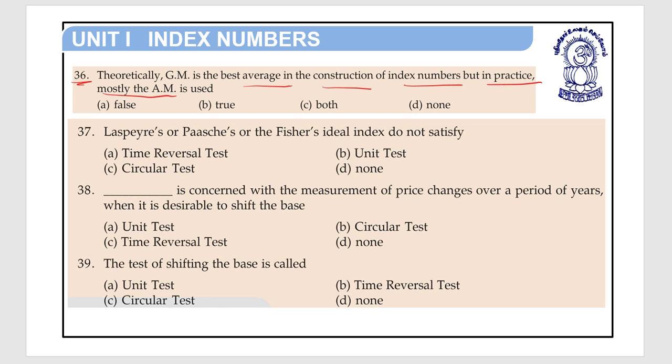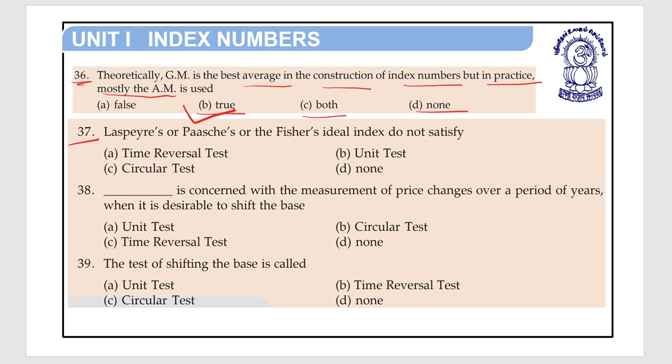Option A false, option B true, option C both, option D none. So here that is true. AM is mostly used. Theoretically, GM is the best average in the construction of index numbers, but in practice, mostly the AM is used. Okay.